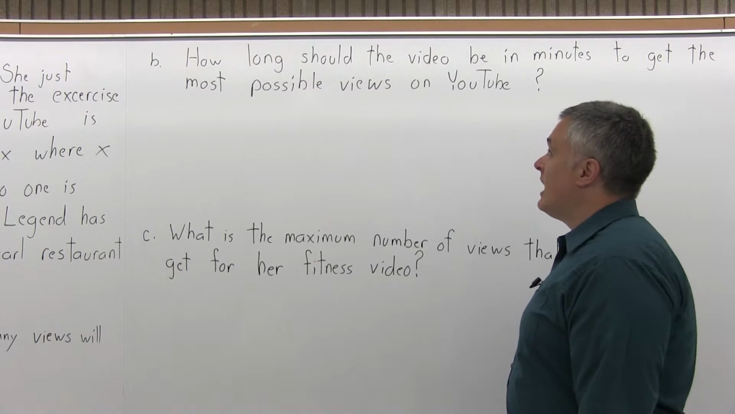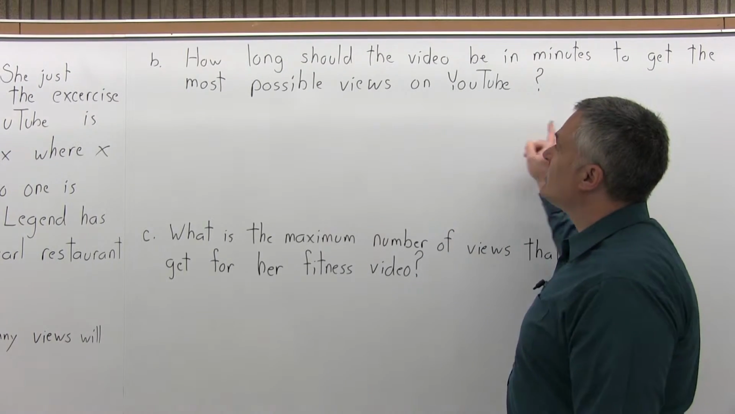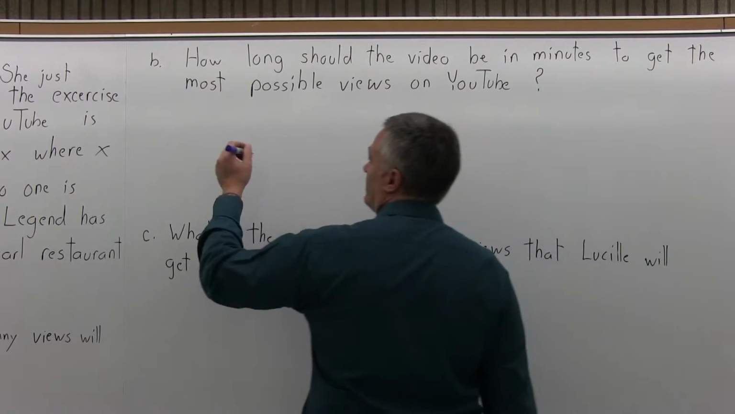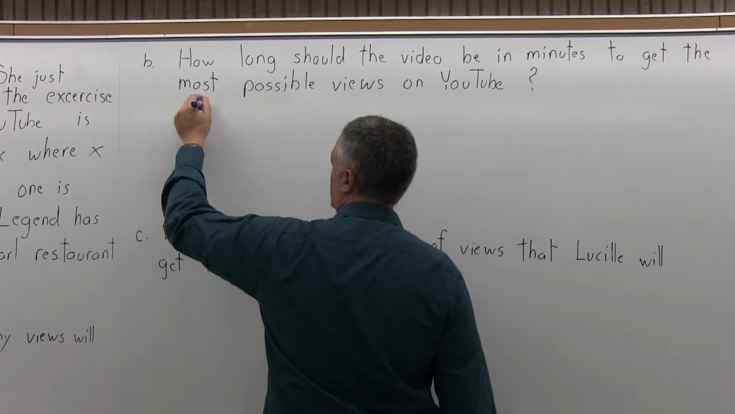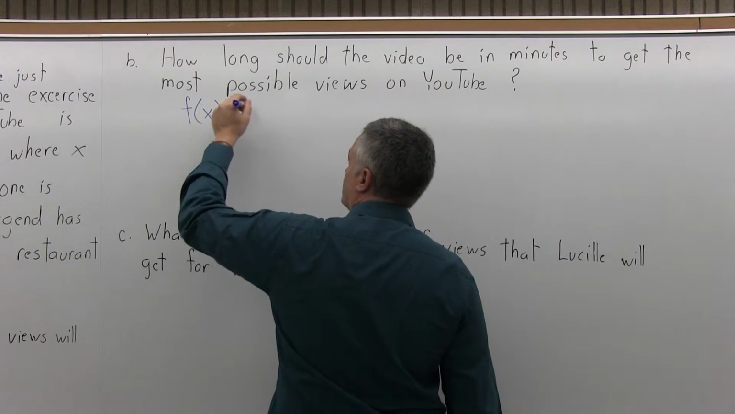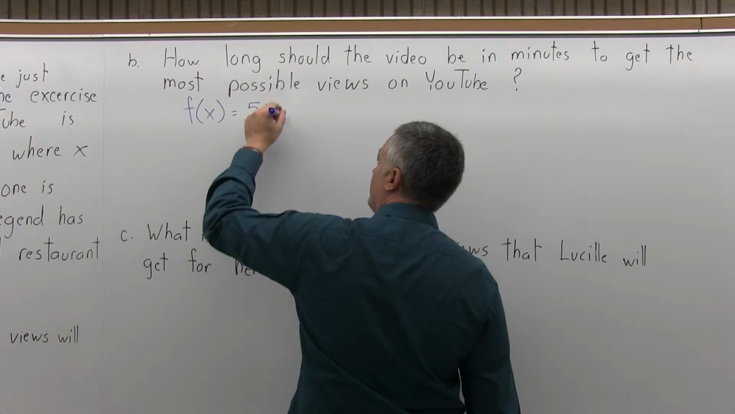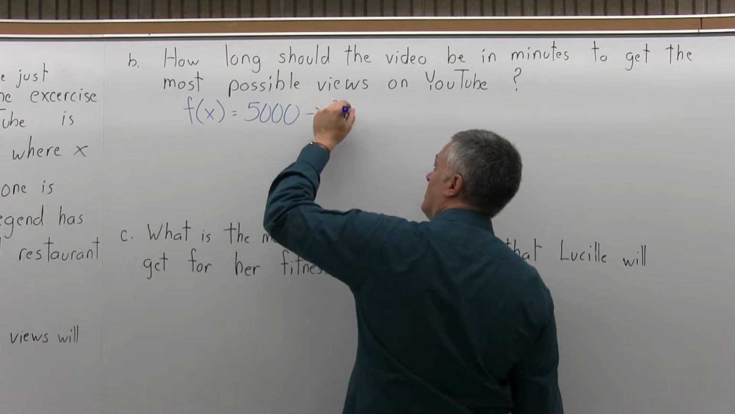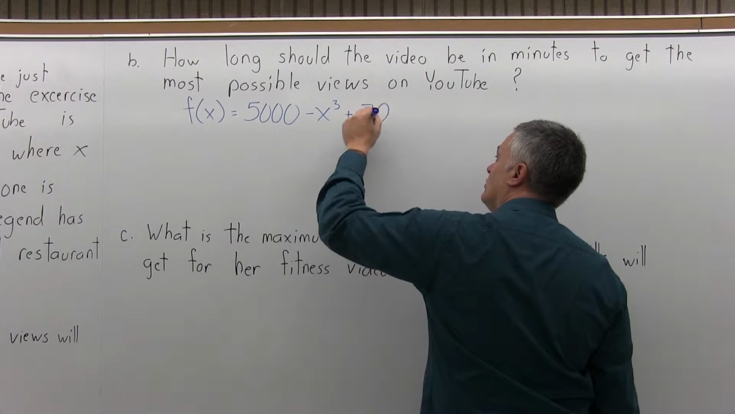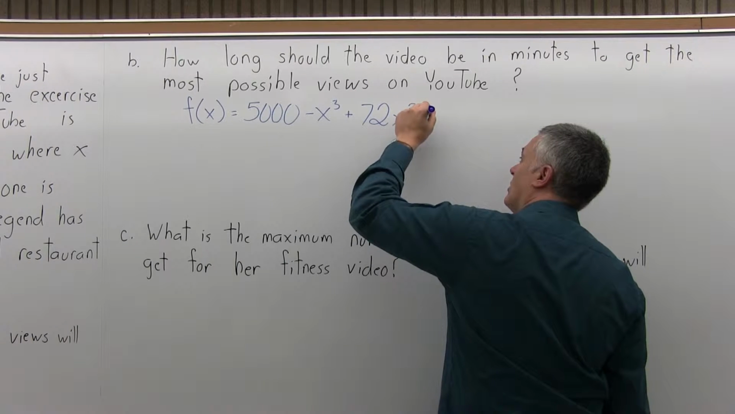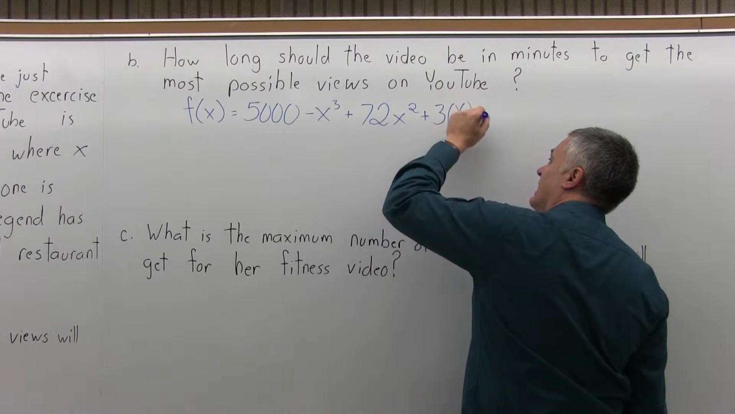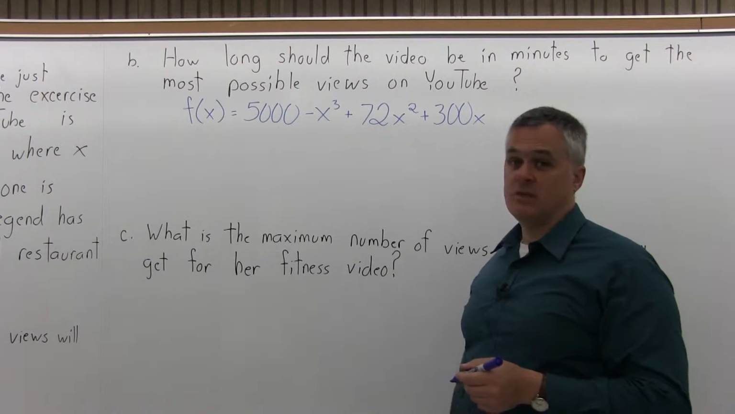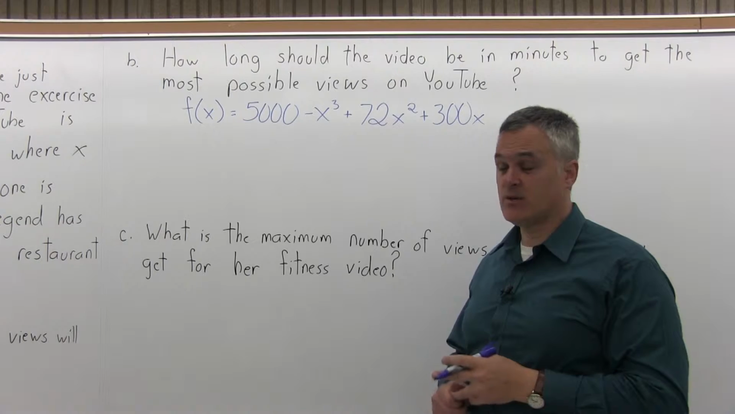Part B says, how long should the video be in minutes to get the most possible views on YouTube? So what we have to do is start with the function that's given in the question. So again, the function was f of x equals 5,000 minus x cubed plus 72x squared plus 300x. And we want to maximize it. We want to find the value of x that gives the biggest outcome, which means we want to take the first derivative, set it equal to 0, and solve for x.